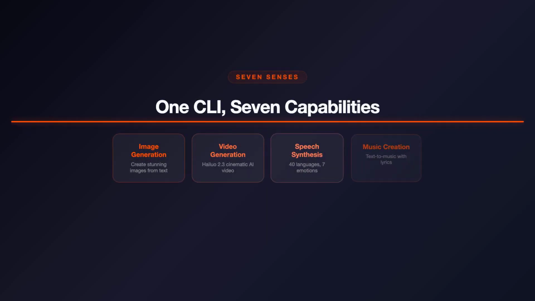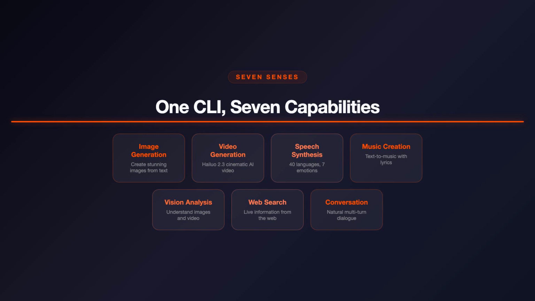MMX-CLI solves this with 7 new senses for your agent. First, image generation. Create stunning visuals from text prompts with aspect ratio and batch controls. Second, video creation through Hailuo, MiniMax's flagship video generation model. Async generation with progress tracking, up to 1080p cinematic output. Third, speech synthesis with over 30 voices, speed control, and streaming playback. 40 languages, 7 emotions.